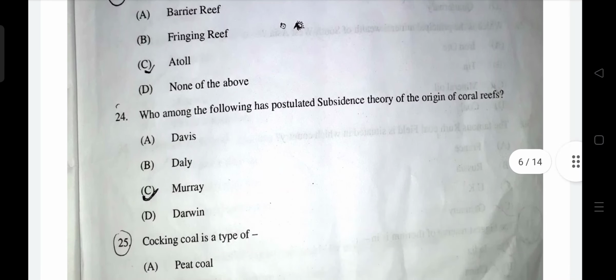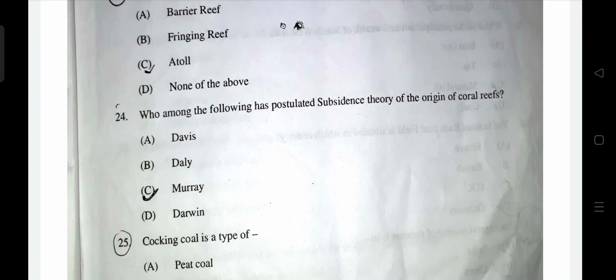Who among the following postulated the subsidence theory of the origin of coral reefs? All these four people have given theories regarding coral reefs. The first theory we will study here is Darwin's theory. It is the original theory. Subsidence theory was given by Darwin, correct? And Davis actually agreed with Darwin on this. So we say Davis' concept of coral reefs is in consensus with Darwin.